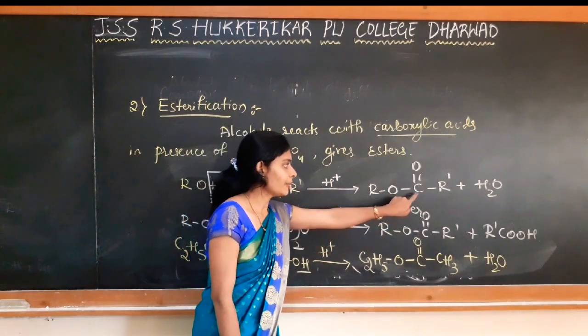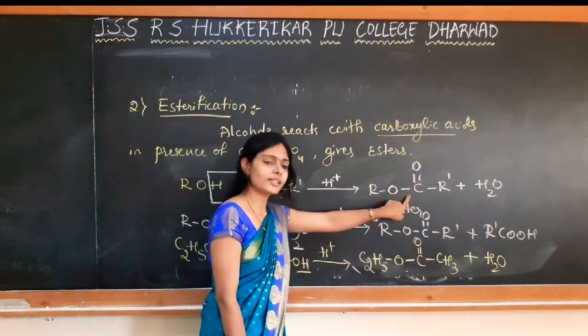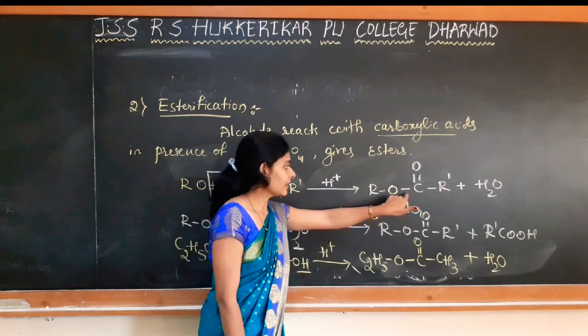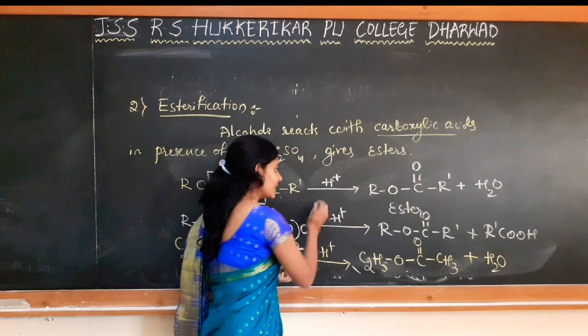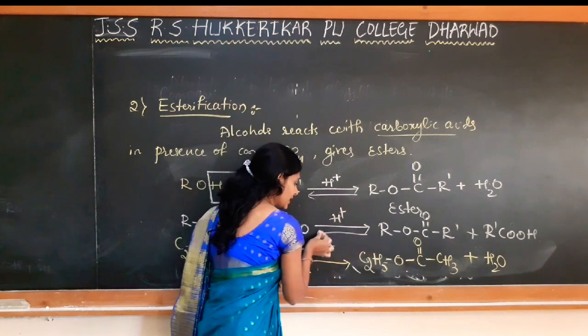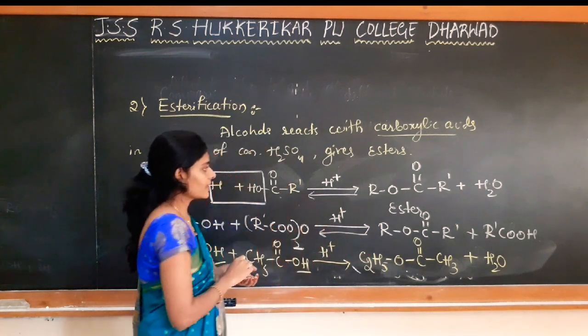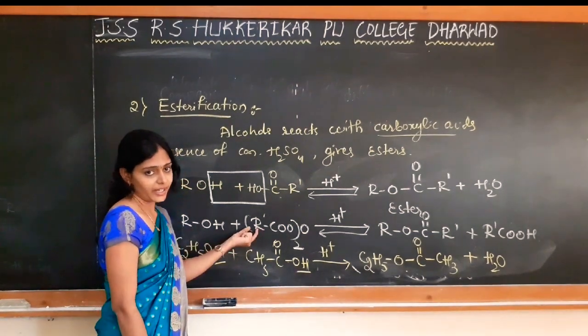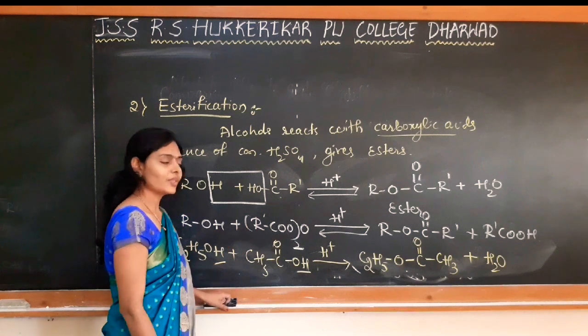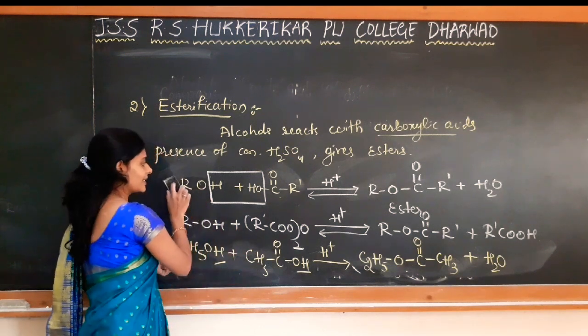And here the formed esters on hydrolysis in presence of acid can give back the alcohol and the carboxylic acid. So it is a reversible reaction, and that's why we can show it like this. This esterification is also done in presence of acid chloride. Along with acid anhydride, we can use acid chloride for the esterification.